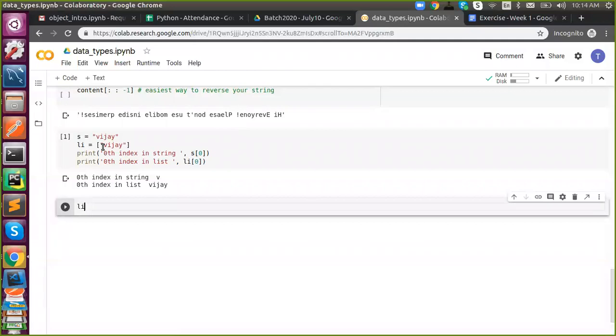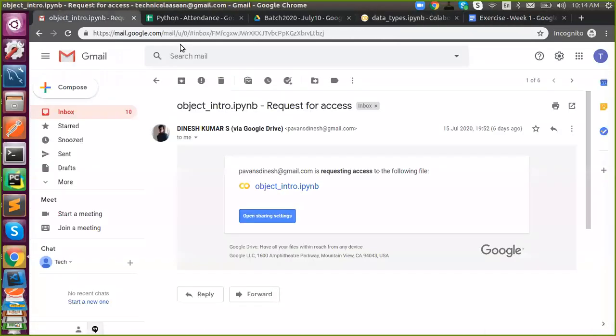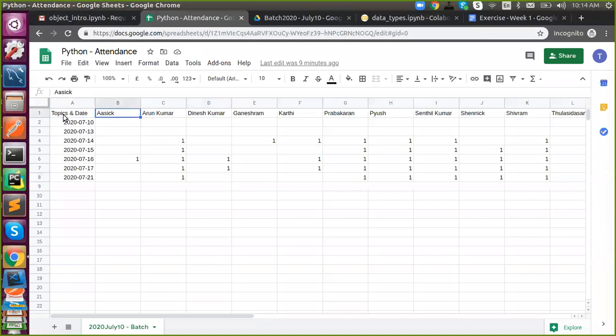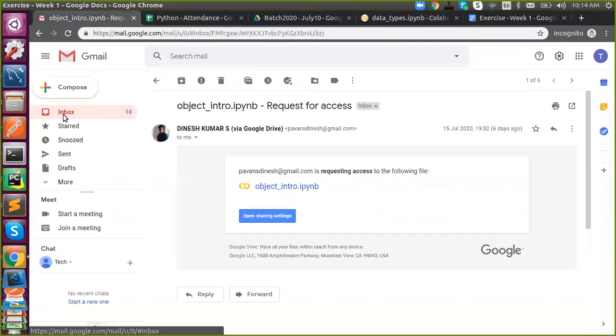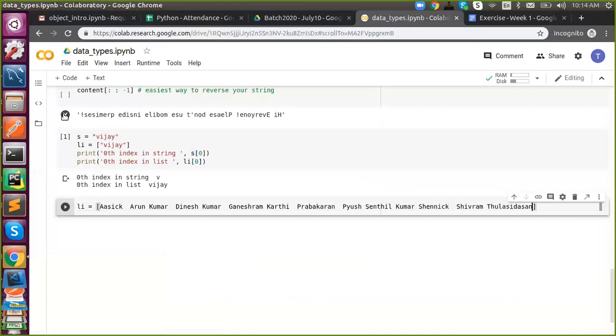So here I want to take a few names. If we want to store all these names, I can use a list. But if I keep it like that, what will happen? This will raise an error, right? What will be the error? If I keep it like that, many cases. Syntax error. Exactly, syntax error.